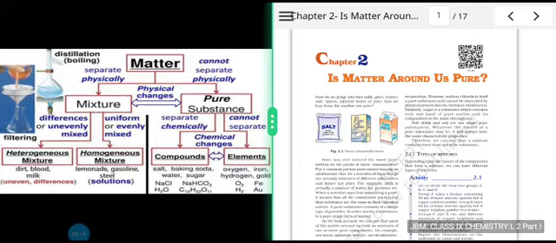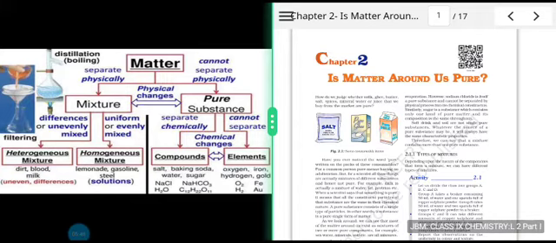Now for the mixture, it depends upon how the components are mixed, evenly or unevenly. If it is unevenly mixed, then it is a heterogeneous mixture, like dirt, blood, milk. But if the components are evenly or uniformly mixed, then it's a homogeneous mixture, like lemonade, steel, what are referred to as solutions. On the other hand, for pure substances, if you can separate the components chemically, then these are compounds, and if the components cannot be separated chemically, then they are elements.